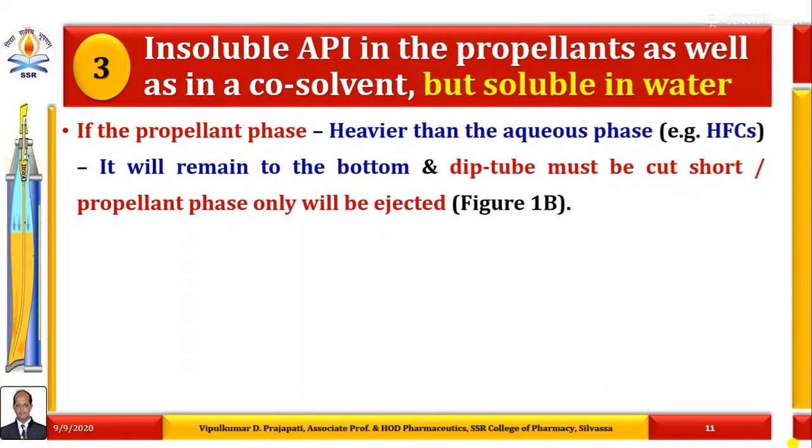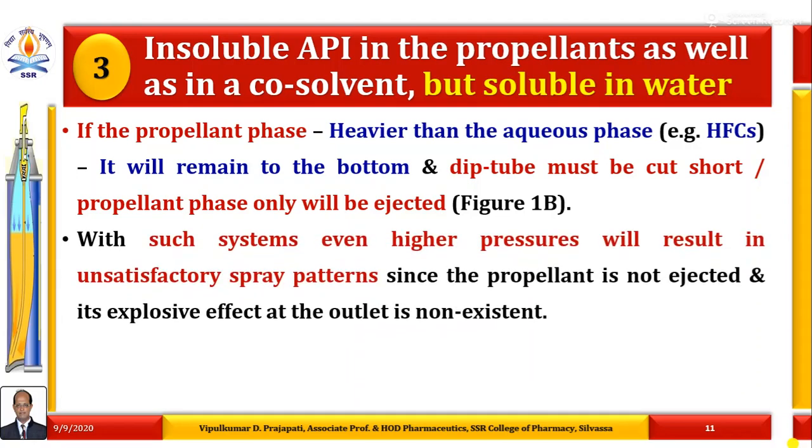If the propellant phase is heavier than the aqueous phase, what are examples of such types of propellant? Hydrofluorocarbons. It will remain at the bottom of the aerosol container, and the dip tube must be cut short or only the propellant phase will be ejected, as shown in figure B.